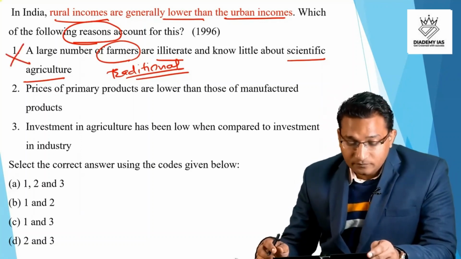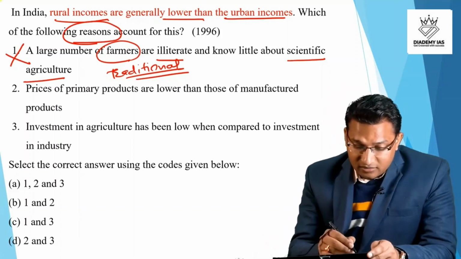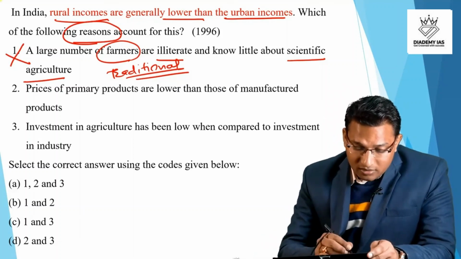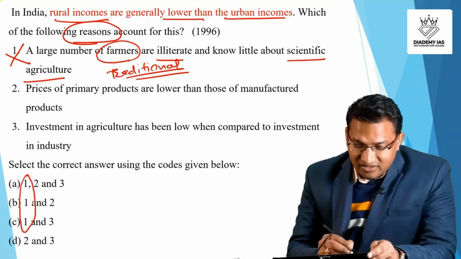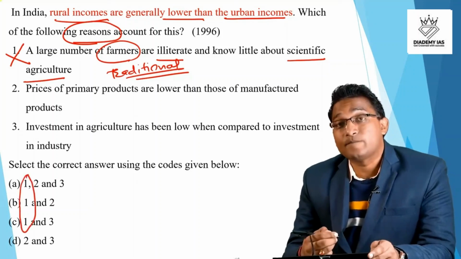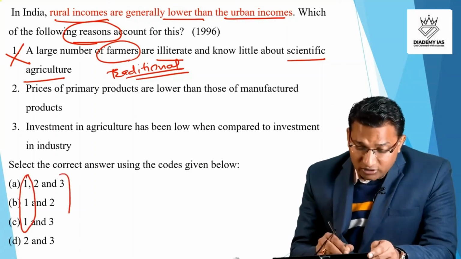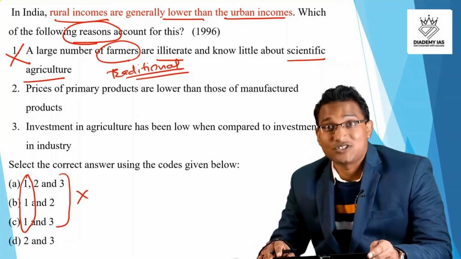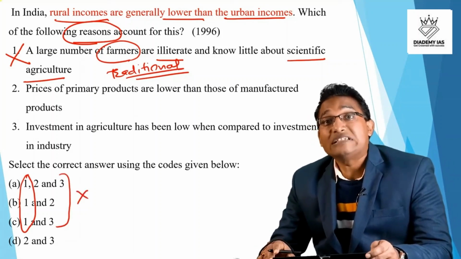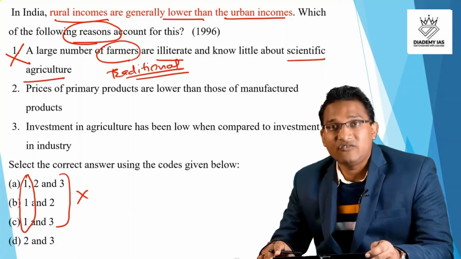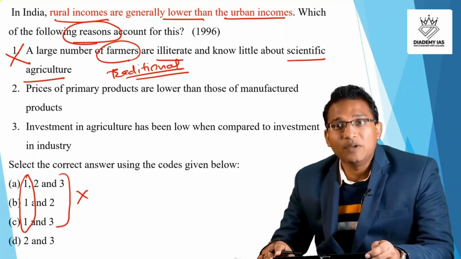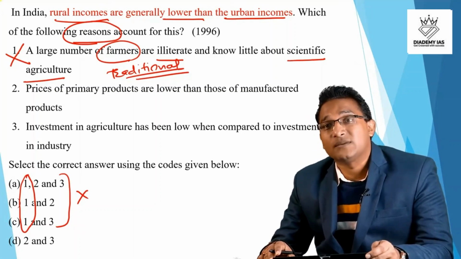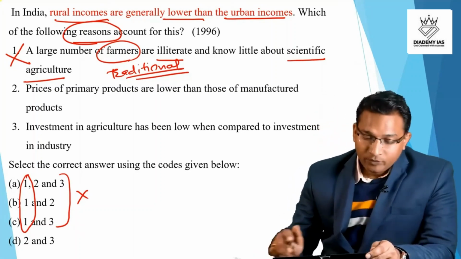Now, if we eliminate statement 1, statement 1 is appearing in all the 3 options. So all 3 options are cut down. This is how we can simply solve this question. However, we will still read statements number 2 and 3 carefully and really see if we are going right. We cannot be blind and decide the answer just based upon cutting one statement, right?